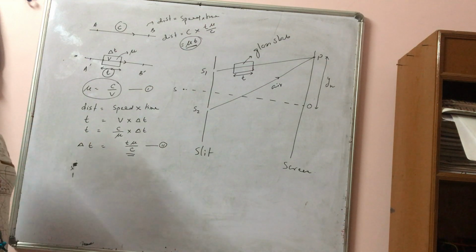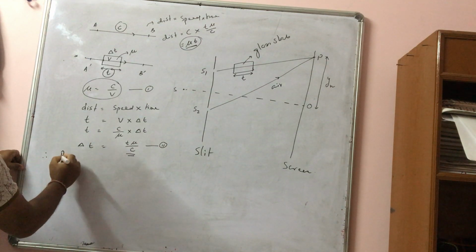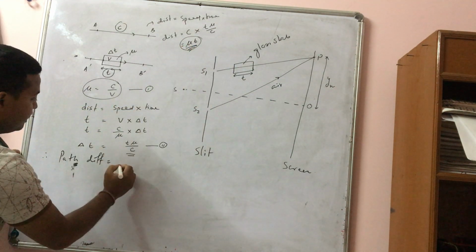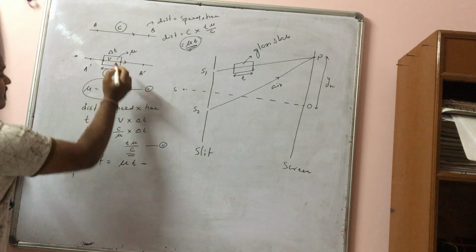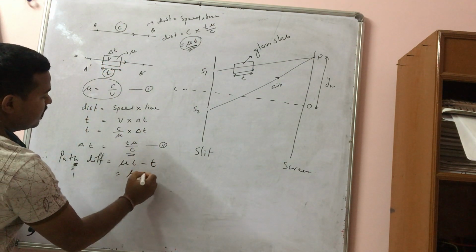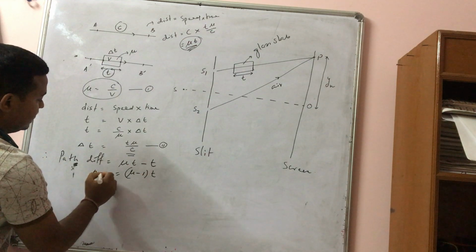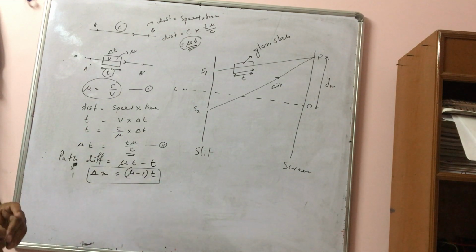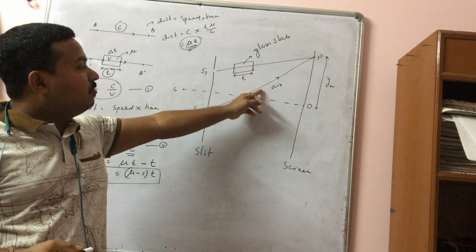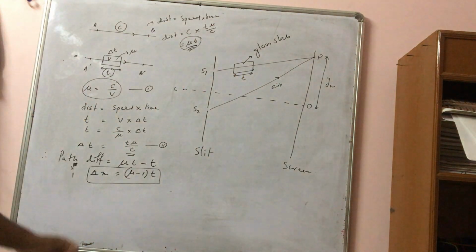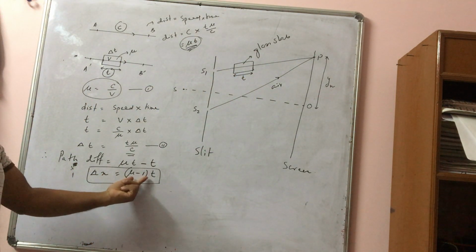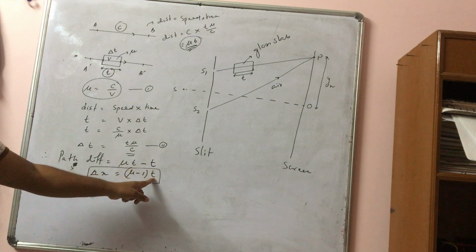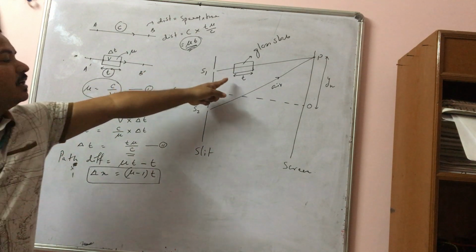So now we have the path difference. What is the path difference now? In air it travels mu T, minus inside the glass it travels T. So it is mu minus 1 into T. This you have to remember. That is, if we introduce a glass slab in the path of any one of the interfering beams, there will be an extra path difference of mu minus 1 into T. Here mu is the refractive index and T is the thickness of the glass plate.